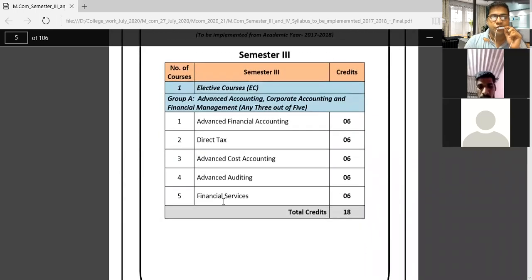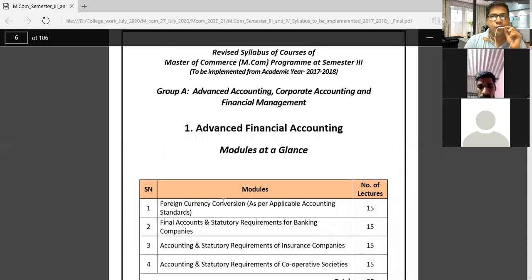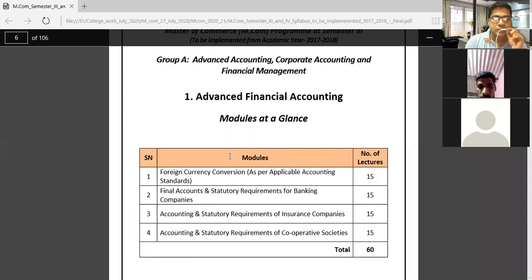Now friends, in our semester 3, the first subject, or we can say course, is advanced financial accounting. Under advanced financial accounting, we will study four modules. The names of the modules are foreign currency conversion as per applicable accounting standards, then final accounts and statutory requirements for banking, then accounting and statutory requirements of insurance companies, and accounting and statutory requirements of cooperative societies.